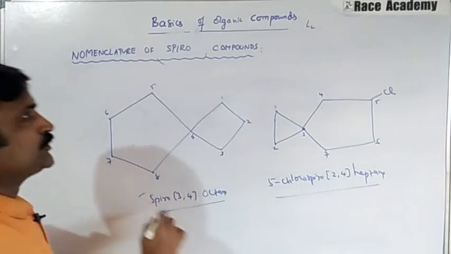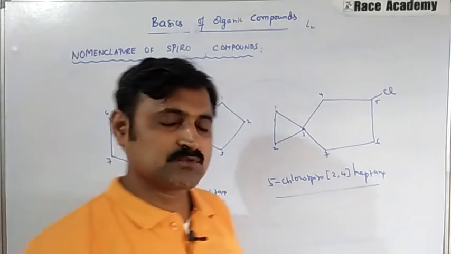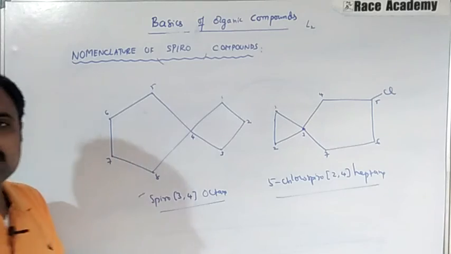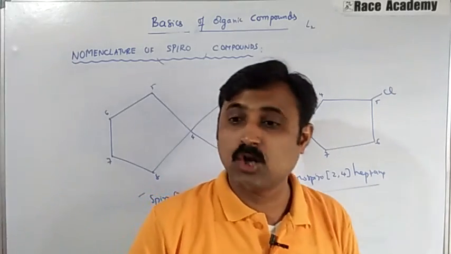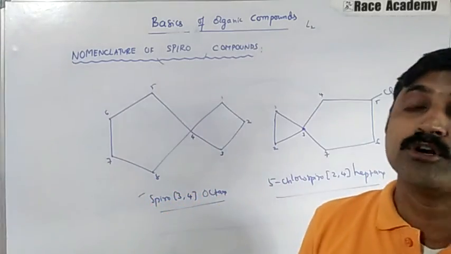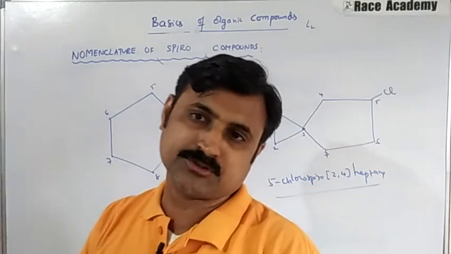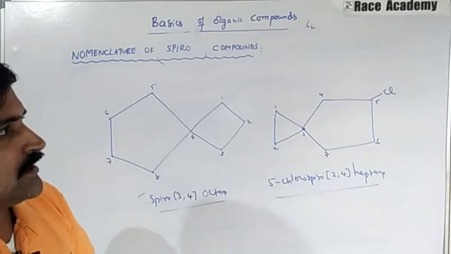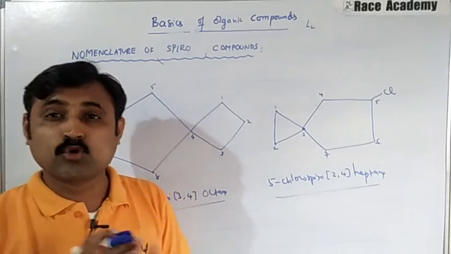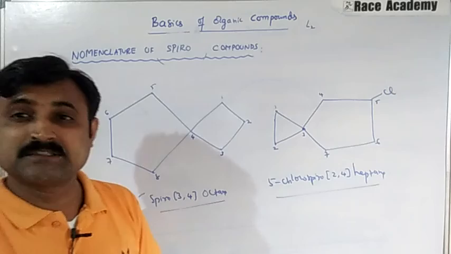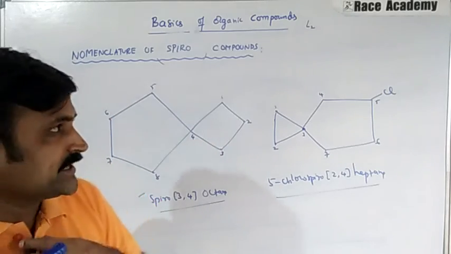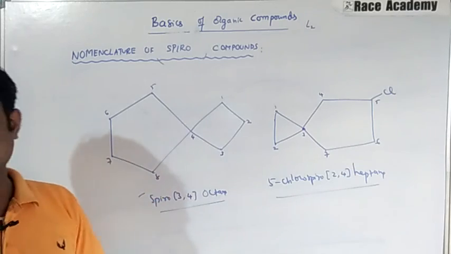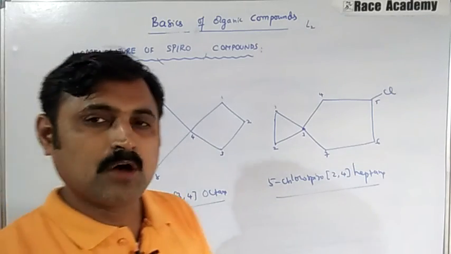I hope you understand these simple examples that I have discussed in this session. In the next session, we are going to learn more interesting things in the nomenclature of aromatic compounds, benzene and its derivatives. Until then, try to revise and attempt some questions related to these structures as practice questions in the textbook, which are already given. You will get an idea, and those examples are useful for coming competitive examinations.